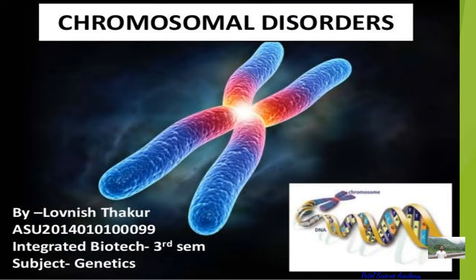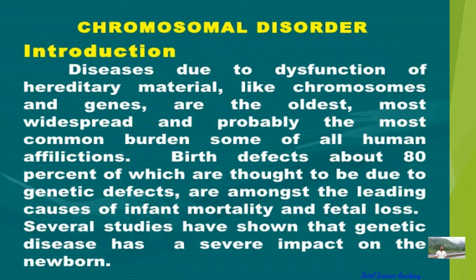And in chromosomal disorder there may be an abnormal arrangement. For example, chromosomal disorder examples are Down syndrome, Turner syndrome, and Klinefelter syndrome. So we'll see everything about chromosomal and Mendelian disorder. As I told you, chromosomal disorders are the diseases or abnormalities due to the dysfunction of the hereditary material like the chromosomes, and the genes are the oldest and most widespread and probably the most common burdensome of all human afflictions.